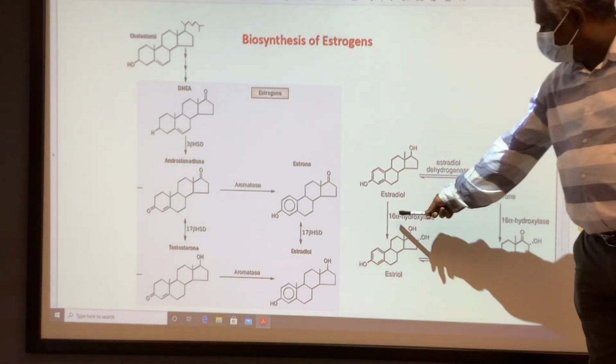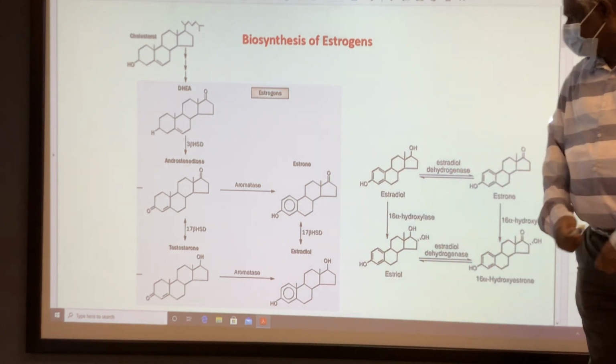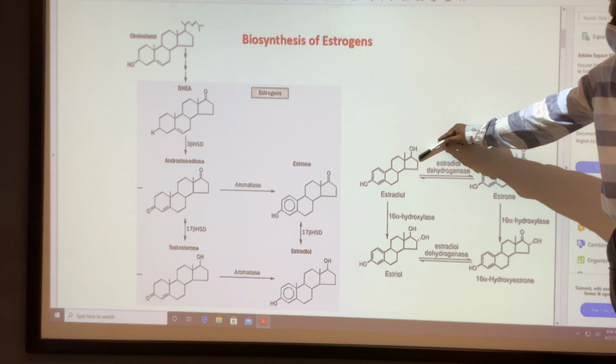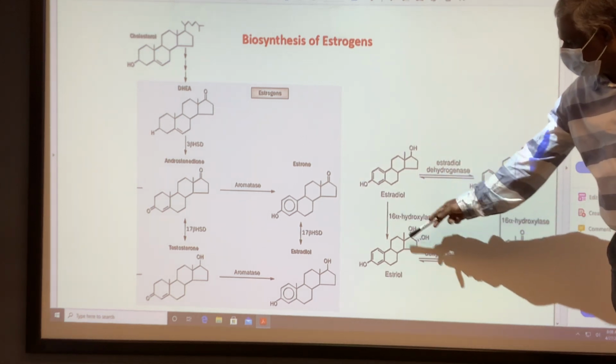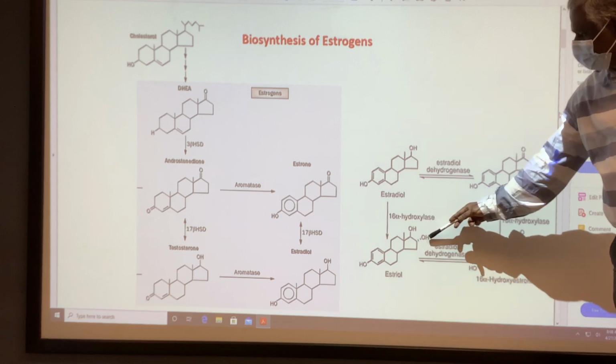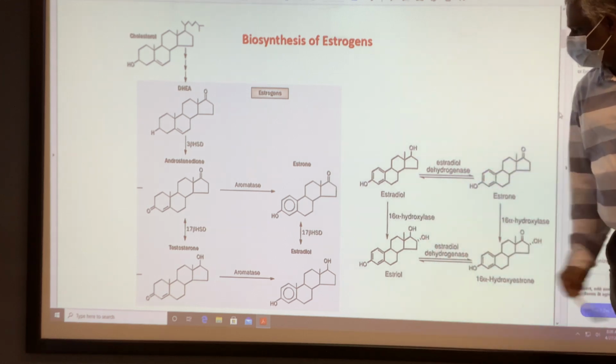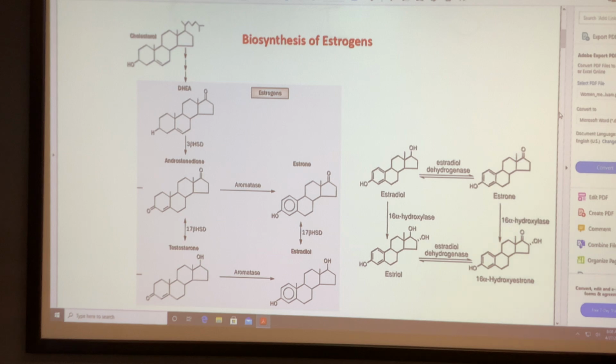The next one is 16-alpha hydroxylase. That is at carbon number 16. The 16th carbon alpha hydroxyl group is introduced, and this reaction is catalyzed by 16-alpha hydroxylase.